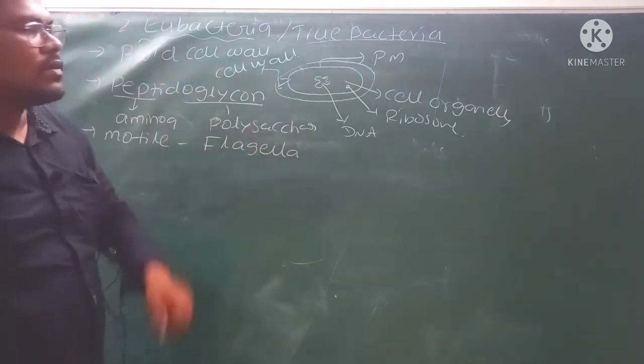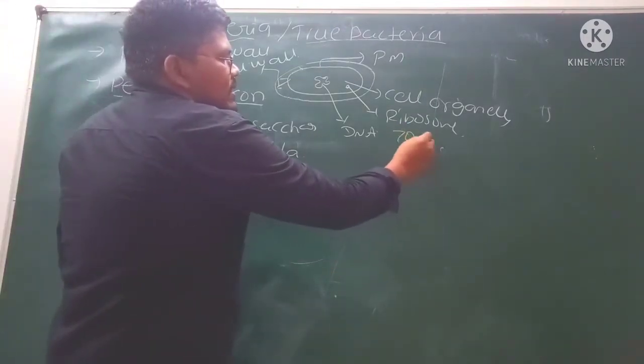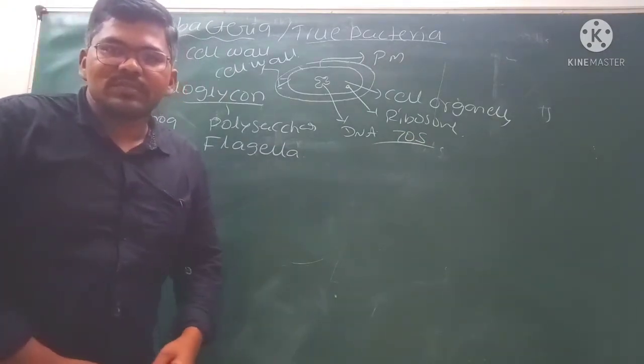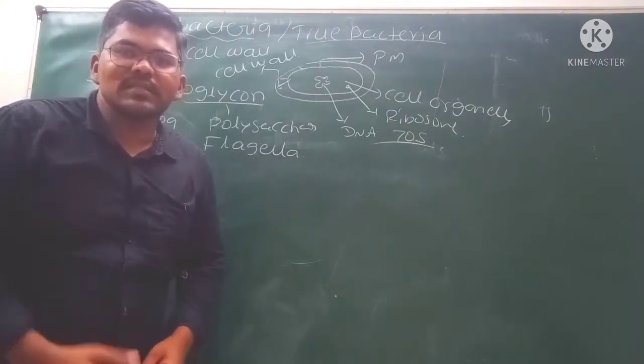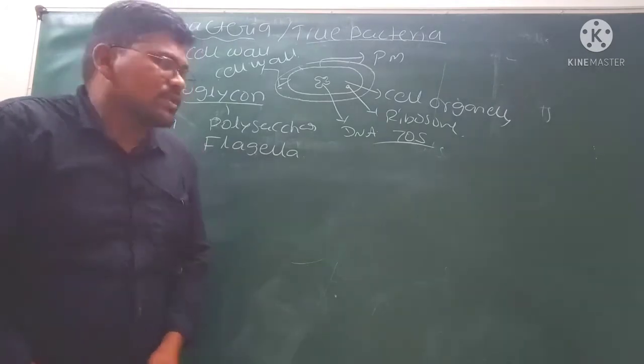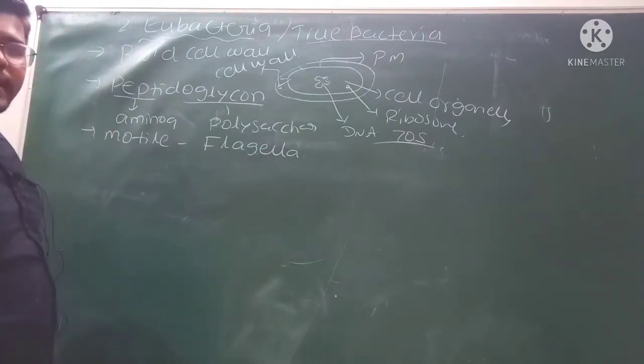But we can see only one type of cell organelle, the ribosomes. Those are 70S type ribosomes in bacteria. What is the function of ribosomes? Ribosomes help in protein synthesis. Ribosomes are the cell organelles that produce proteins. That is about the eubacteria.